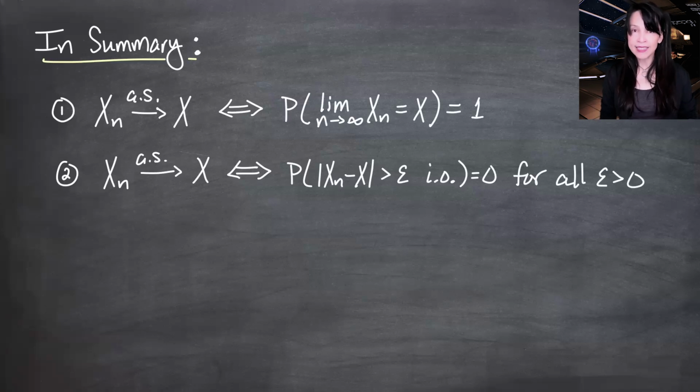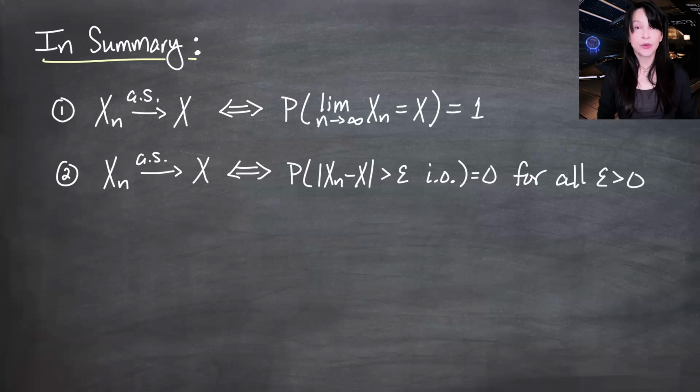We proved this last time, and this is a criterion I find really useful, not so much for showing that a sequence converges almost surely or doesn't. I don't find myself using this so much in an exercise, but in proofs where we've got almost sure convergence as part of the setup and we're trying to show something, I do find this criterion comes in handy a lot.